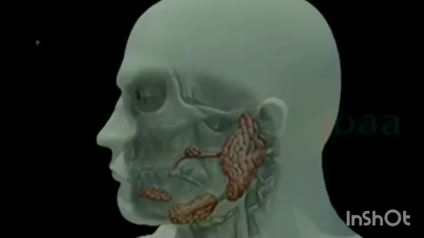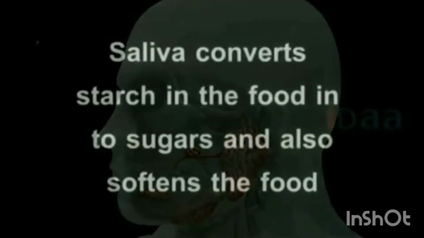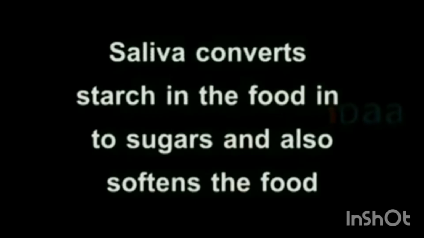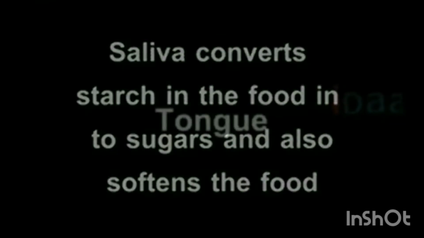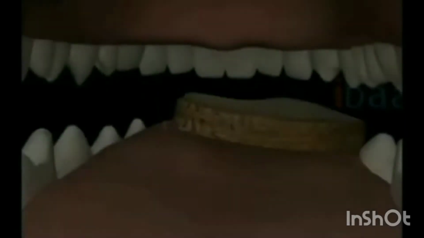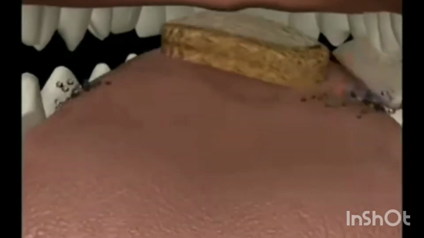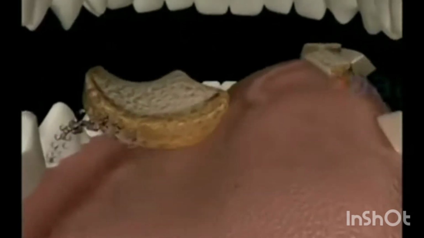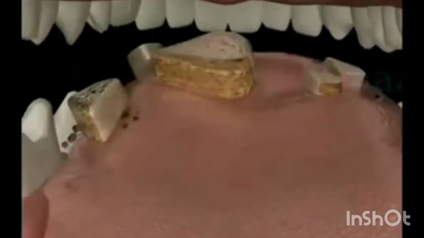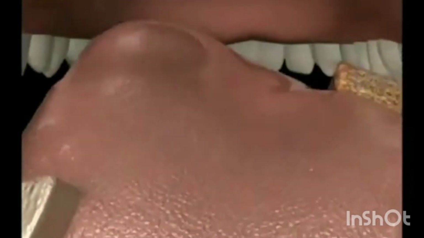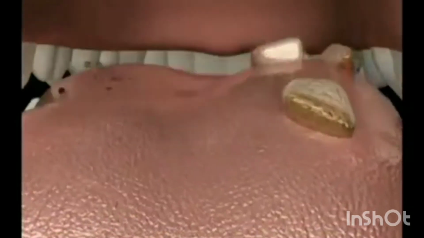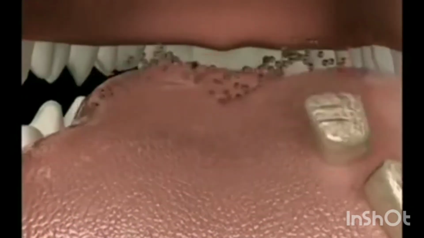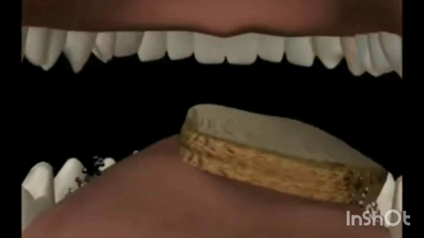Tongue. The taste of food can be detected by the taste buds present on the tongue. The tongue is a fleshy muscular organ attached to the floor of the buccal cavity. It is free at the front and moves in all directions. Taste buds appear like small bumps on the tongue and have different regions which help us to enjoy the taste.